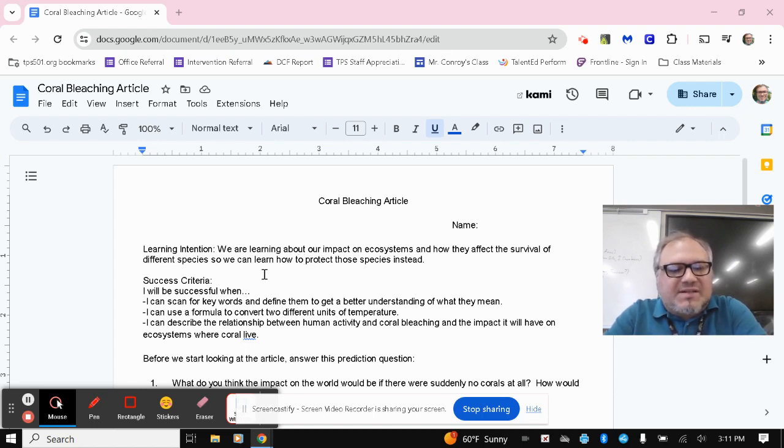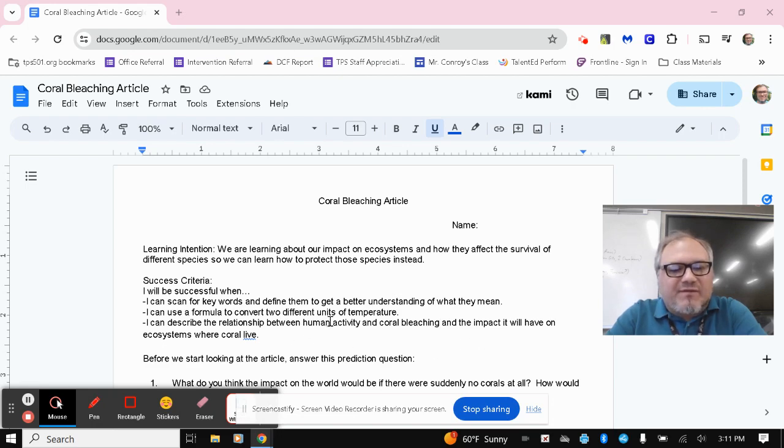Success criteria: I'll be successful when I can scan for keywords and define them to get a better understanding of what they mean. I can use a formula to convert two different units of temperature. And I can describe the relationship between human activity and coral bleaching and the impact it will have on ecosystems